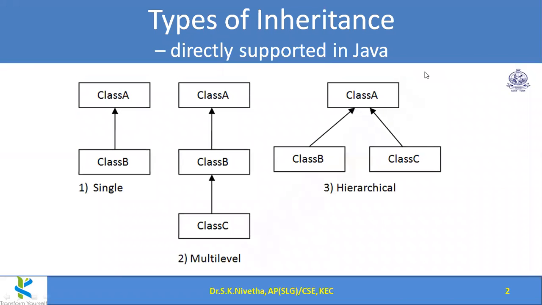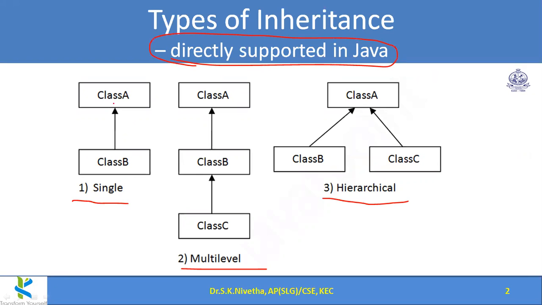So now we shall see the types of inheritance. We have totally 5 types of inheritance. Among that, only 3 are directly supported by Java. So these 3: single inheritance, multi-level inheritance, hierarchical inheritance. These 3 are directly supported in Java.